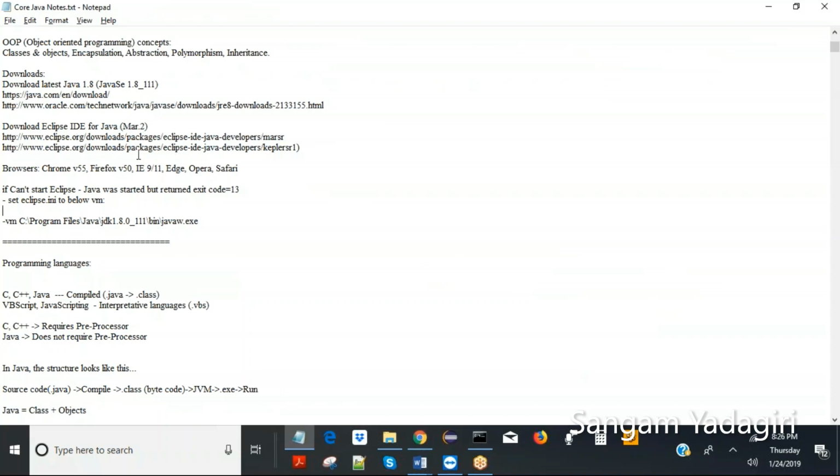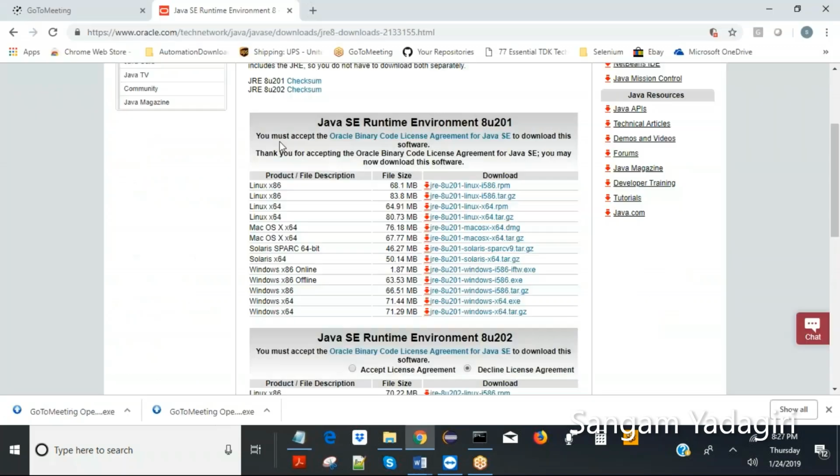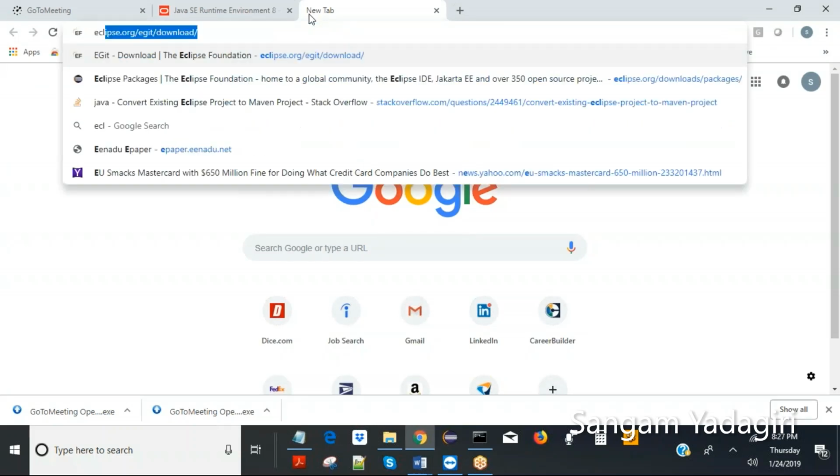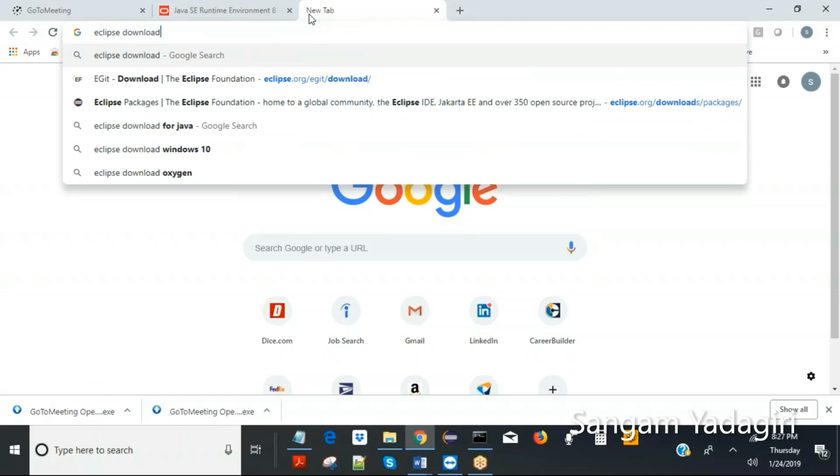And also you need to download Eclipse. You can download any flavor, Mars or Kepler or Juno or anything. You just go to the browser and type Eclipse download.